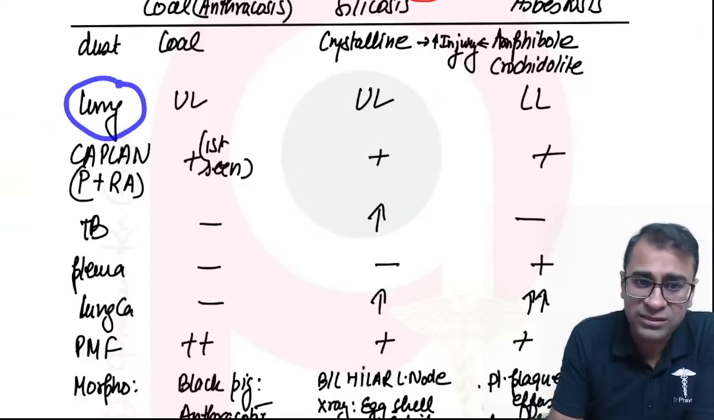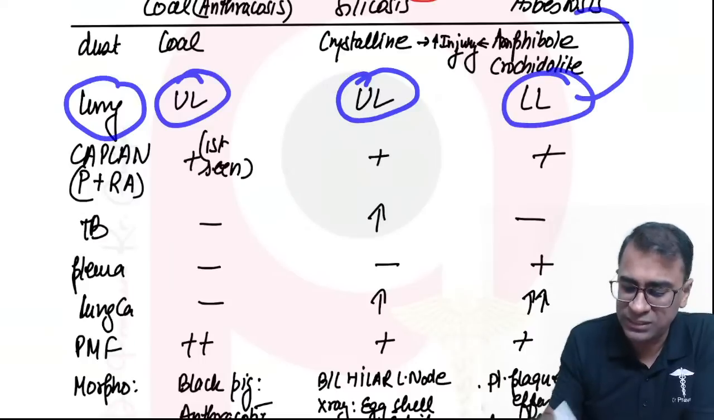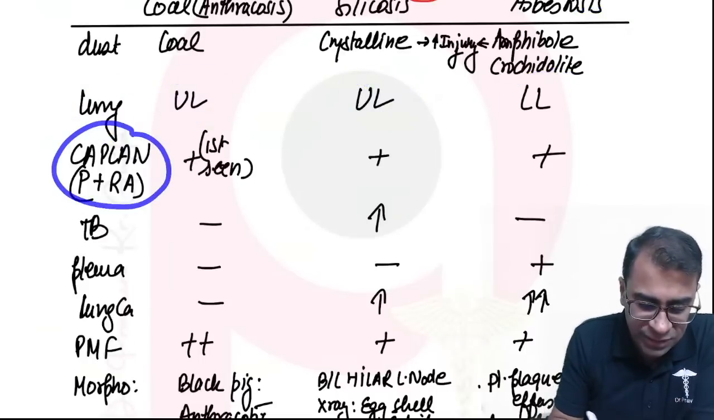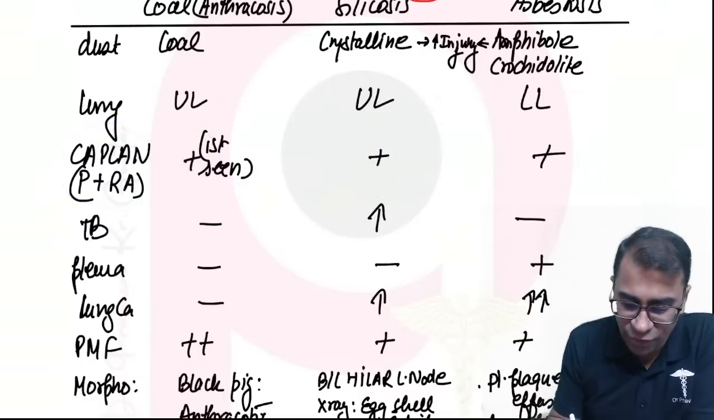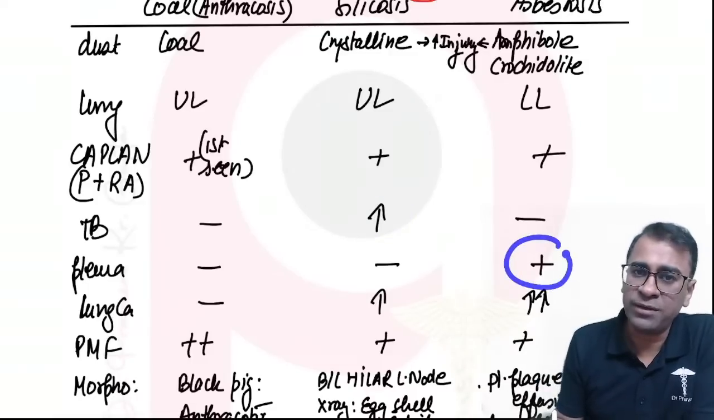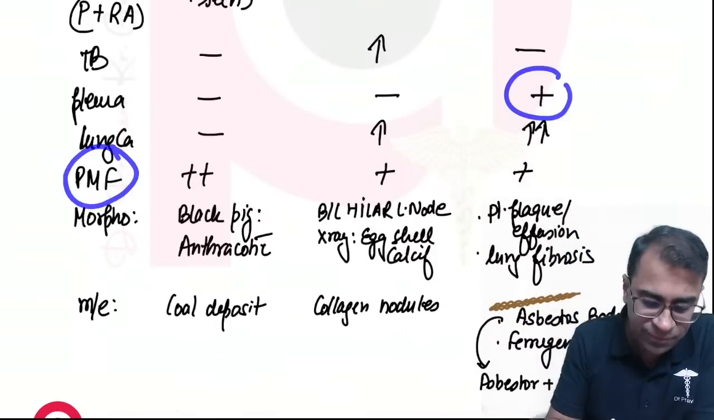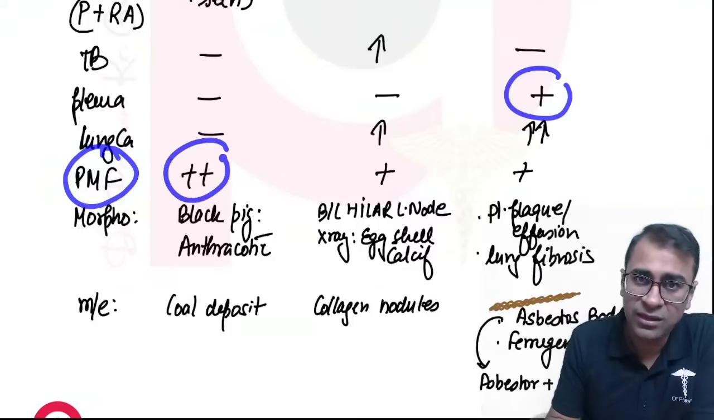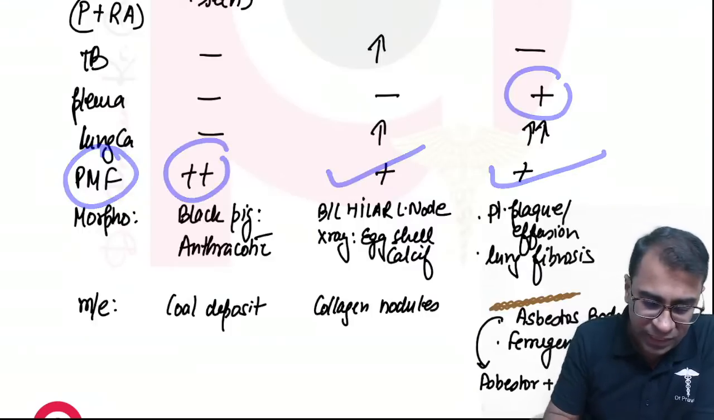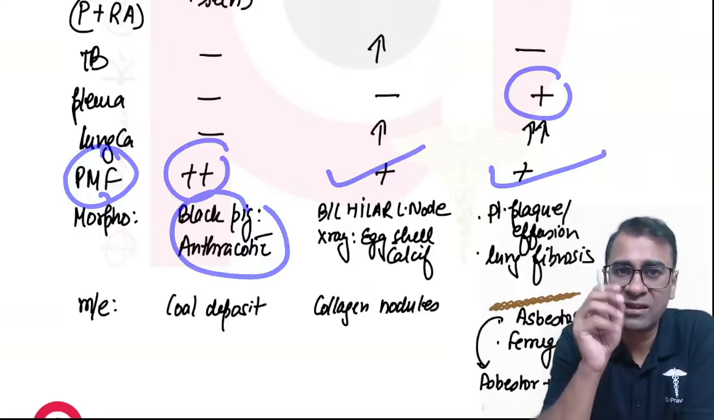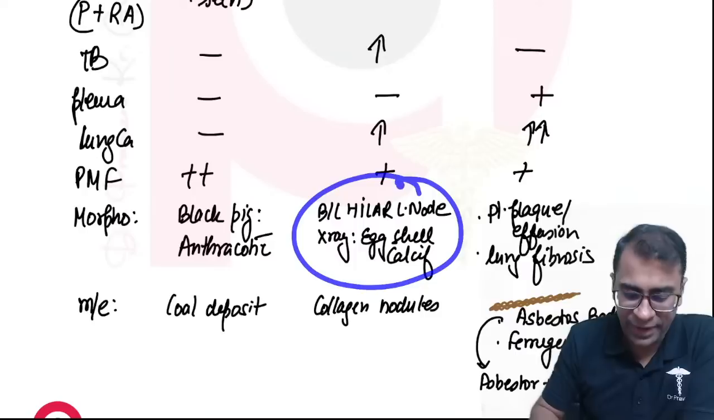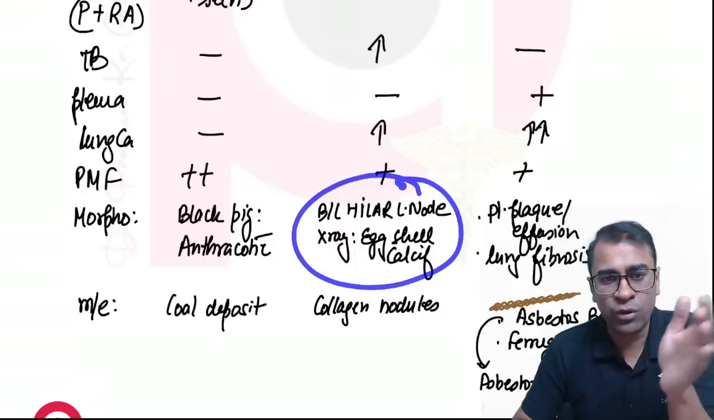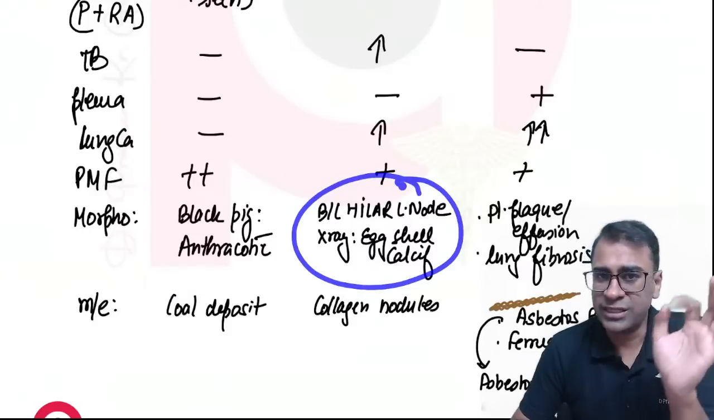Now, in the lungs, upper lobe and lower lobe are involved in asbestosis. Caplan syndrome is seen in all these three, but the question asked is which is first seen; the answer is coal worker pneumoconiosis. Risk of TB is increased in silicosis. Progressive massive fibrosis is seen majorly in coal workers, but can be seen in the other two also. Black lung pigmentation, anthracotic lung, is a feature of coal worker pneumoconiosis, whereas bilateral hilar lymph nodes showing eggshell calcification are seen in silicosis.